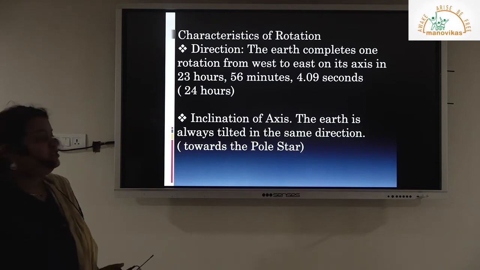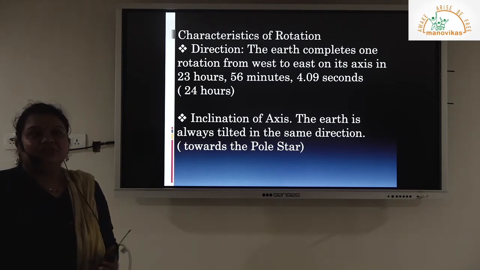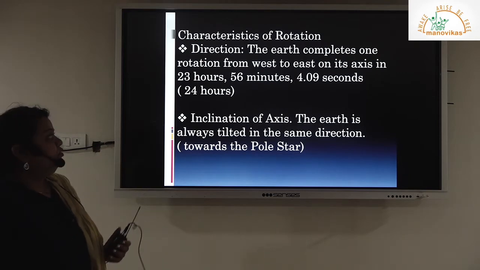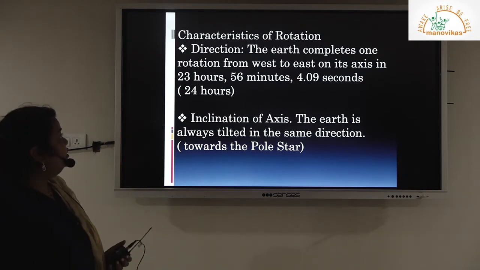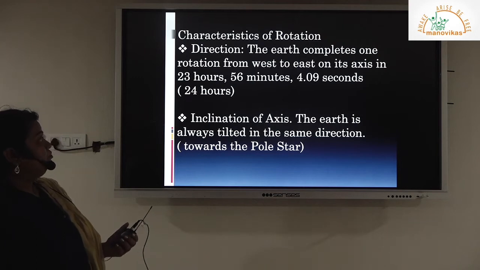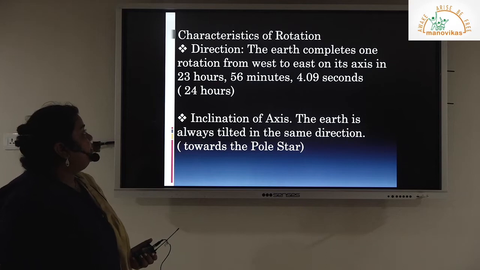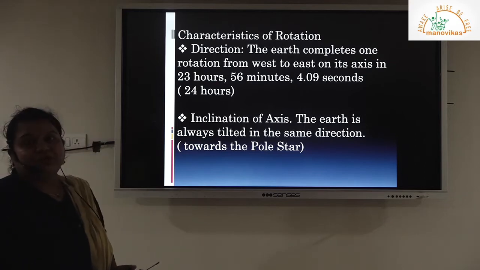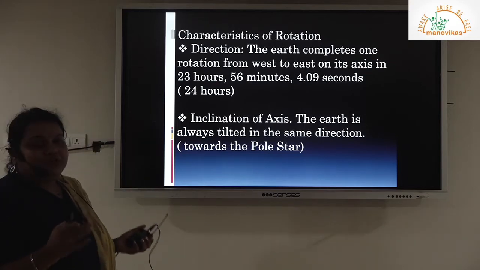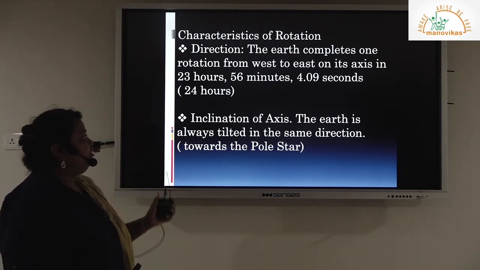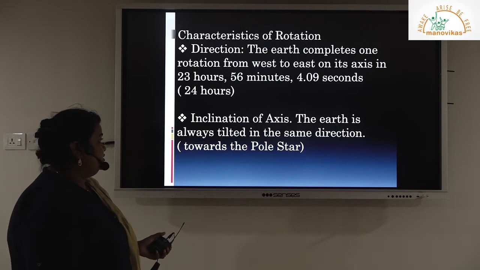Coming towards the characteristics of rotation. Rotation has a few characteristics. To begin with, the very first one is direction. How exactly is the earth rotating? The earth is rotating from west to east, and it completes the rotation in approximately 24 hours, but the actual time is 23 hours 56 minutes and 4.09 seconds.